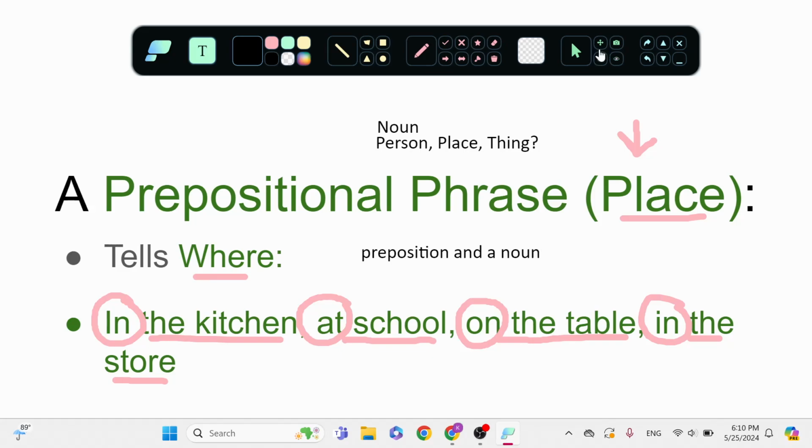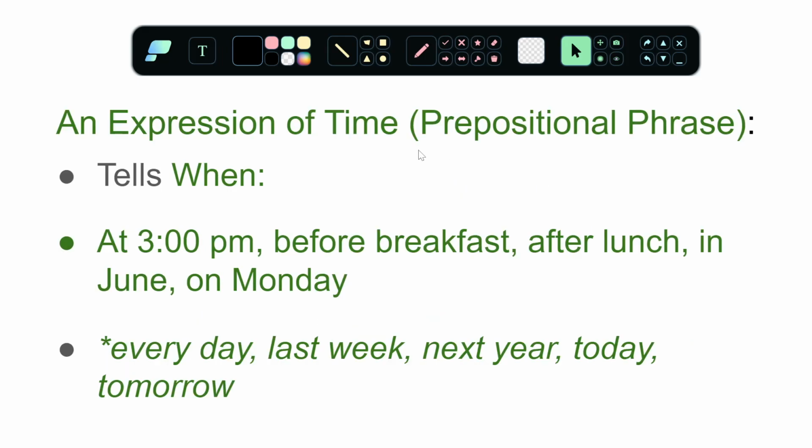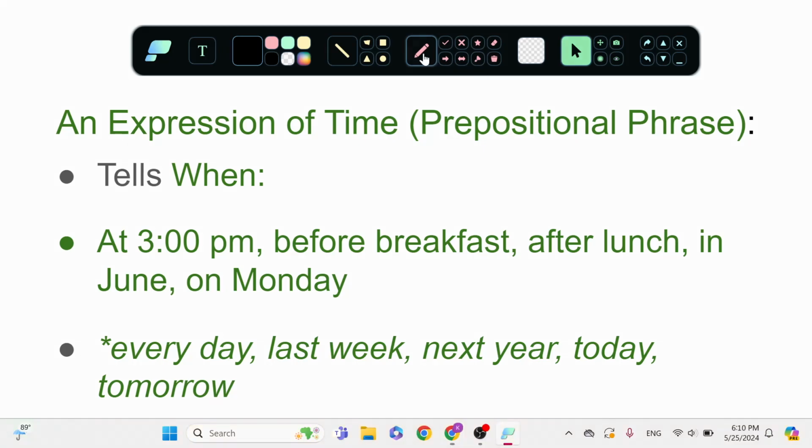Most times, preposition and a noun. So if you look here, the nouns are now blue. In the kitchen, at school, on the table, in the store. All right, so that is for place. Now for time.